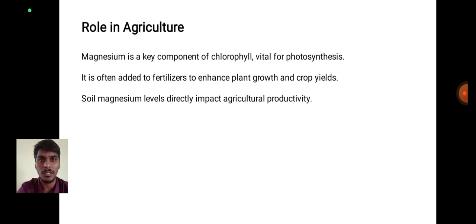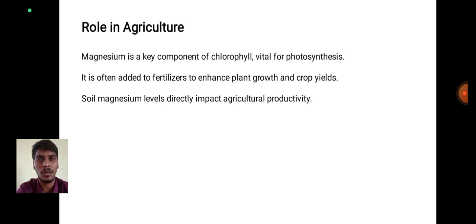Role in agriculture. Magnesium plays a crucial role in agriculture. It is a key component of chlorophyll, vital for photosynthesis. It is often added to fertilizers to enhance plant growth and crop yield.